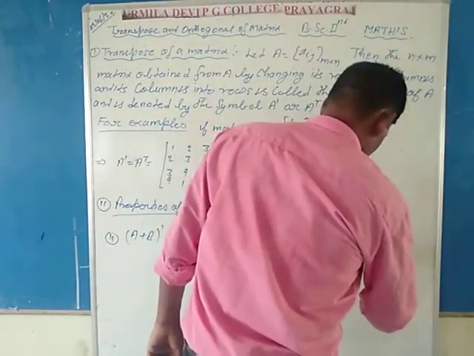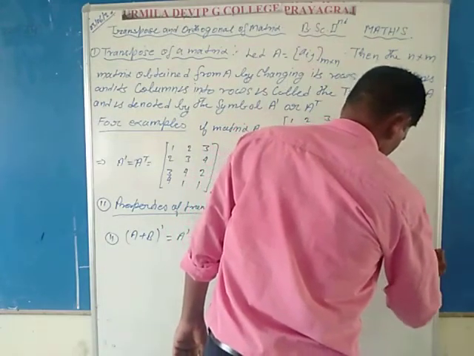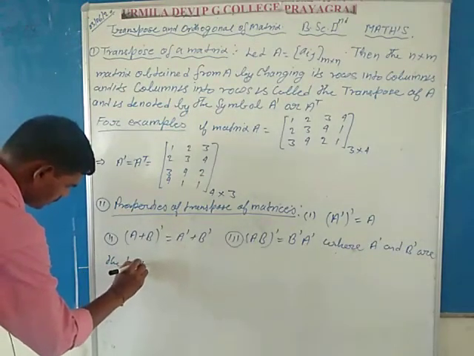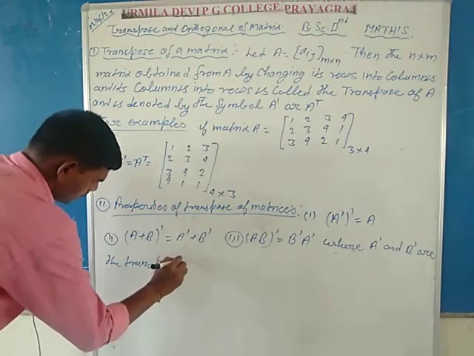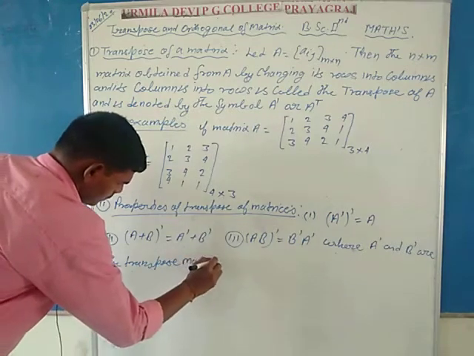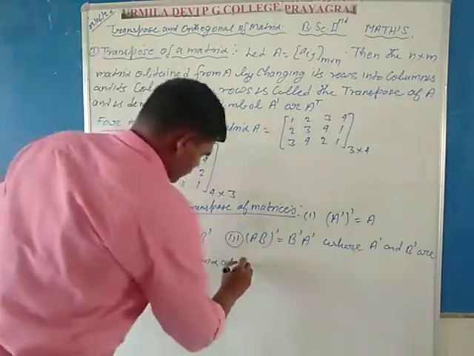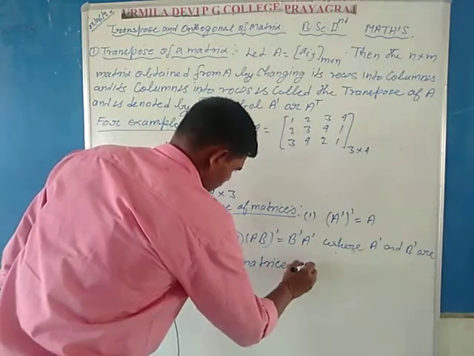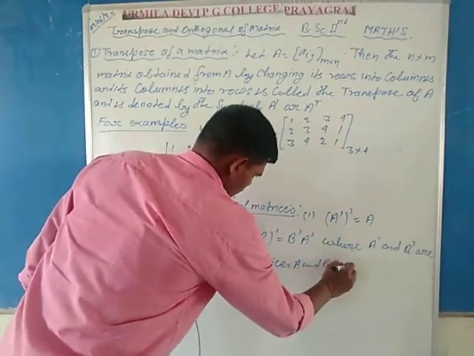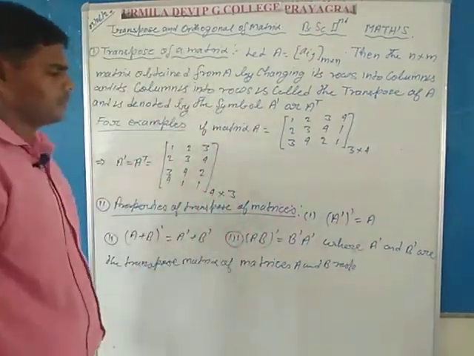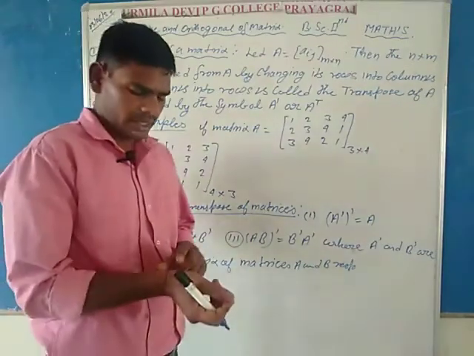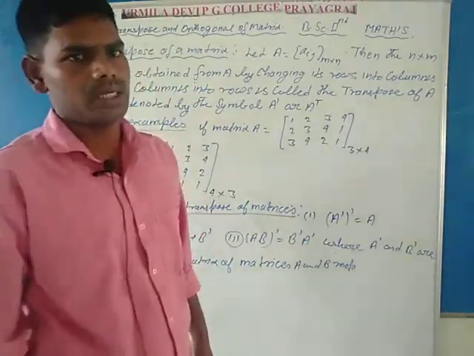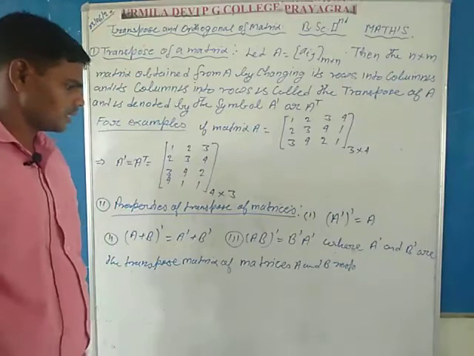where matrix A dash and matrix B dash are the transpose matrices of matrices A and B respectively. So in this article, the properties of transpose of matrices: suppose the matrices are A and B, and A dash and B dash are their transpose matrices respectively.